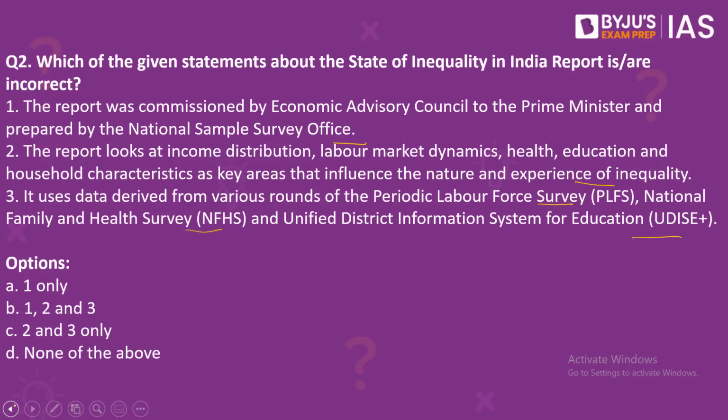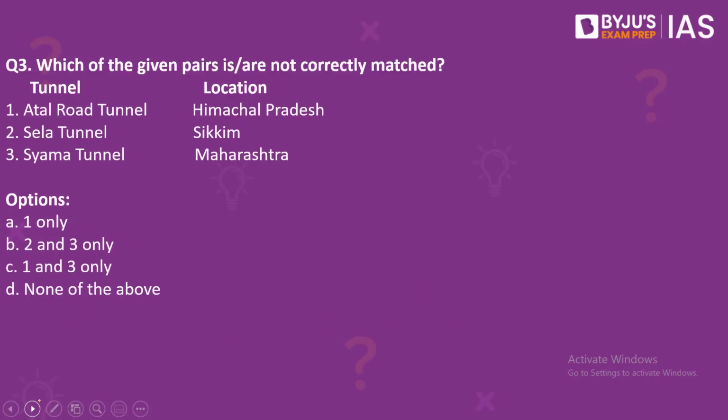So coming back to our question, statement number 1 becomes incorrect because it was not prepared by National Sample Survey Office, but it was prepared by Institute for Competitiveness. Statement number 2 and 3, as we discussed, are correct. Therefore, the right answer to our question would be option A, 1 only, because the question is asking us for incorrect statements. Moving on to question number 3.